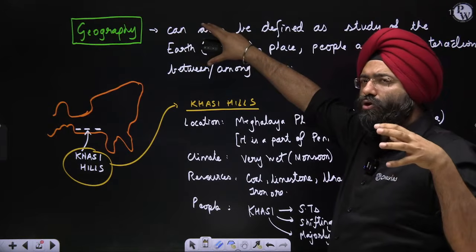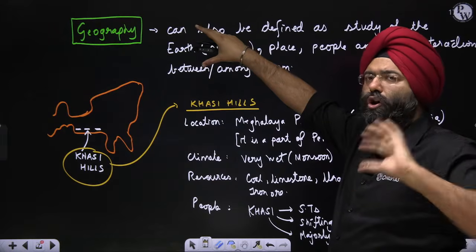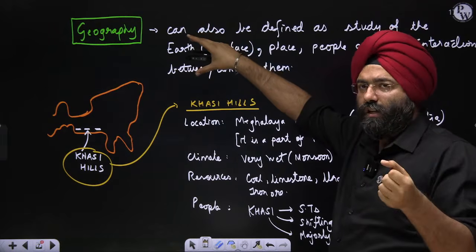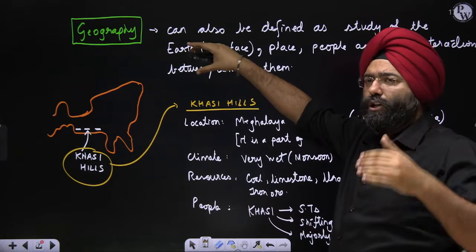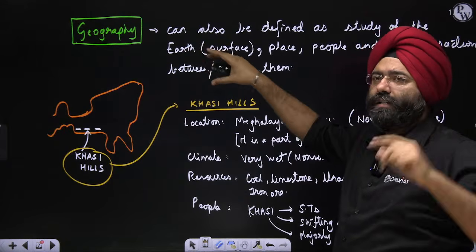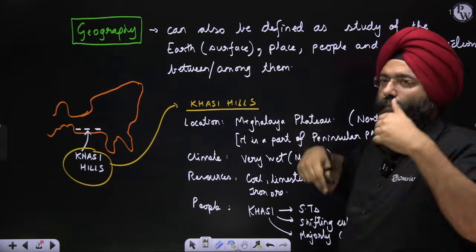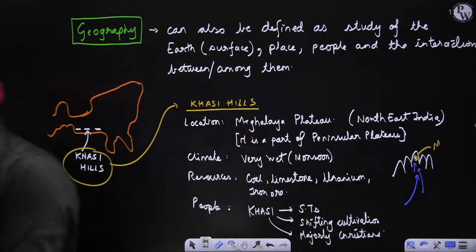This definition talks about the fact that geography is a holistic discipline. It is not limited to simply description of the earth. It also talks about the economic aspect, the physical aspect, the human angle with respect to what people do. So all these things are described over here. So this is a more holistic definition of geography. Quickly tell me, is it clear?